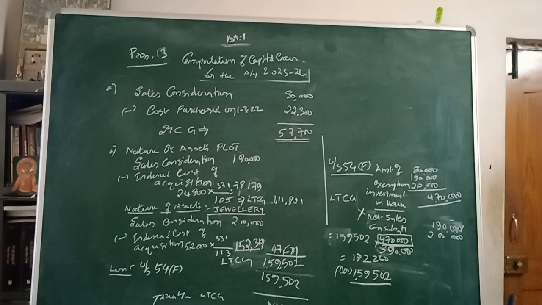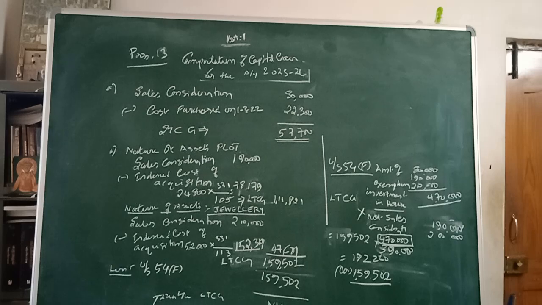The balance is long term capital gain. The plot has a sales value of 1,90,000, and the jewelry has a sales value of 2 lakh rupees. The total long term capital gain comes to 1,59,502. And under what section can we claim the exemption for this problem?